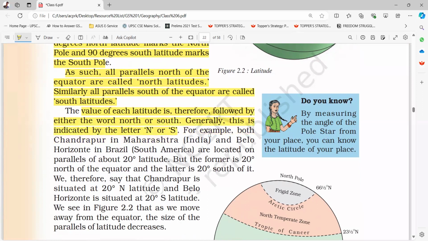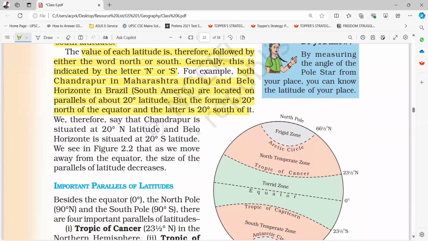For example, both Chandrapur in Maharashtra, India, and Belo Horizonte in Brazil, South America are located on parallels of about 20 degree latitude, but the former is 20 degrees north of the equator and the latter is 20 degrees south of it. We therefore say that Chandrapur is situated at 20 degrees north latitude and Belo Horizonte is situated at 20 degrees south latitude. We see in figure 2.2 that as we move away from the equator, the size of the parallels of latitude decreases.